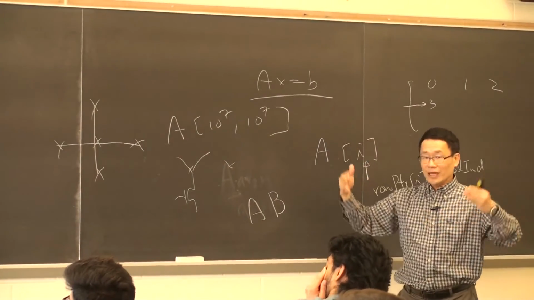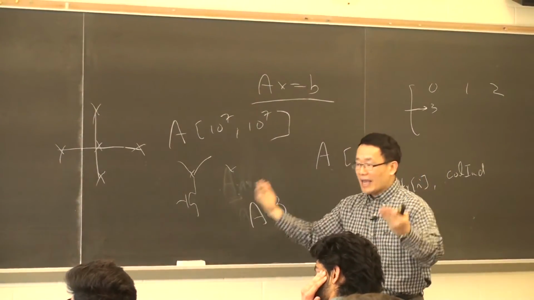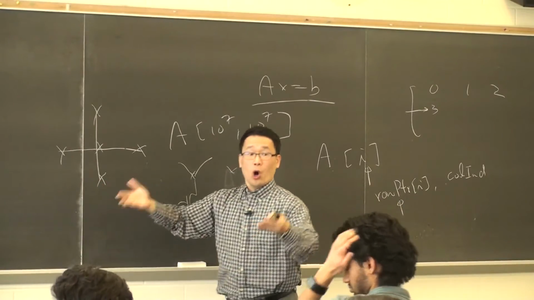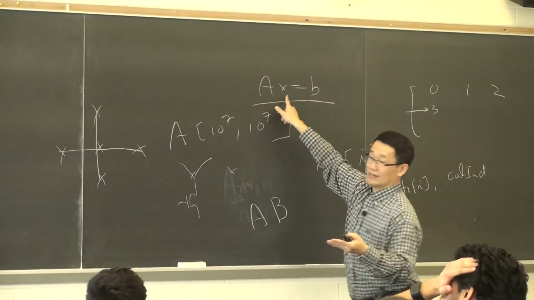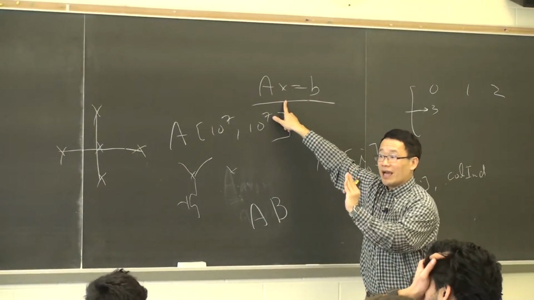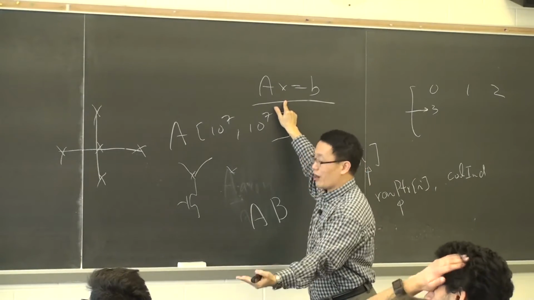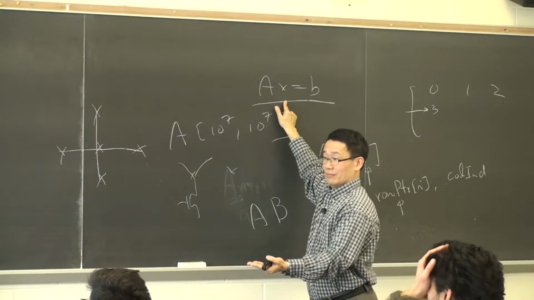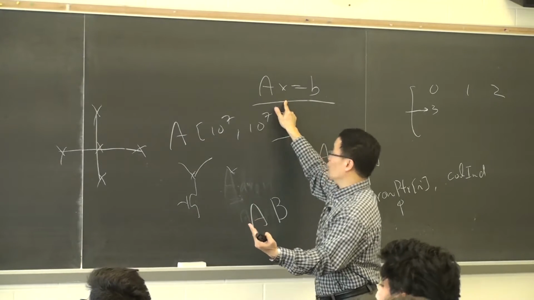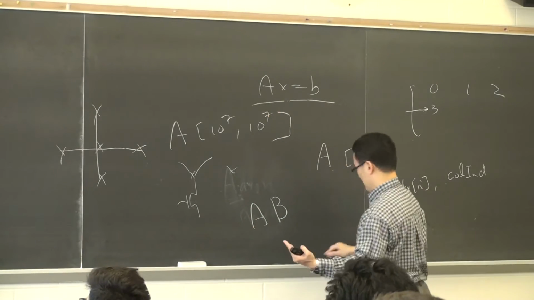right? Because when I deal with AX equal to B, I am using the first row only to times X, right? So the thing is, I don't load in the row index anymore in AX equal to B, right?